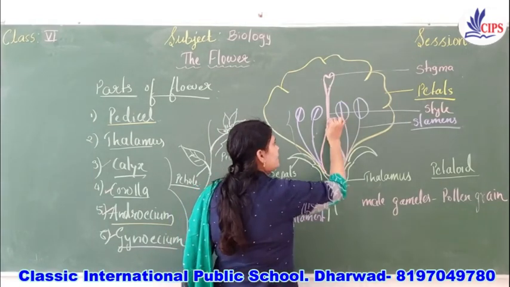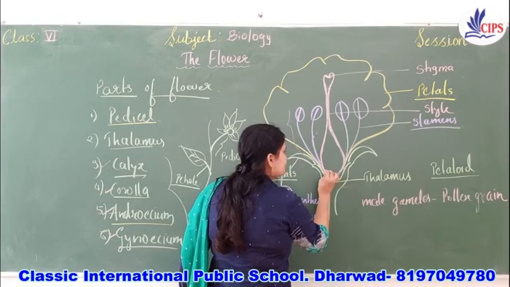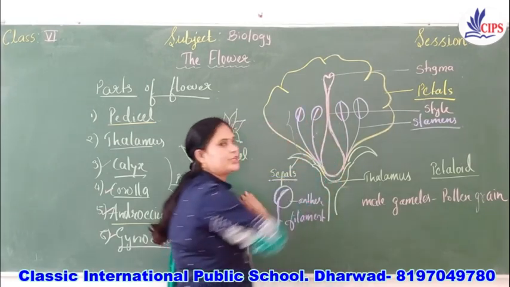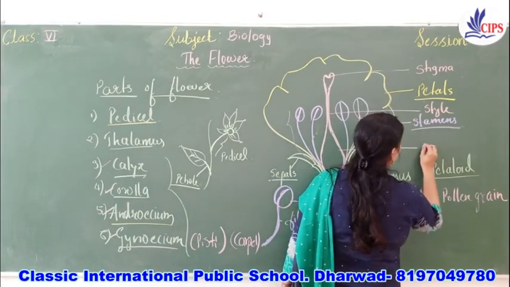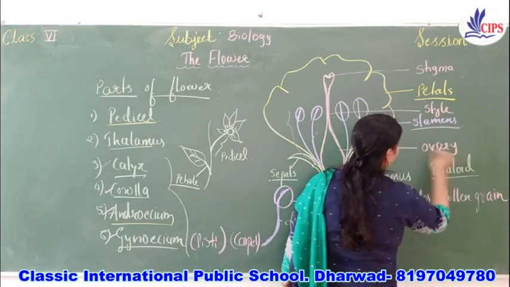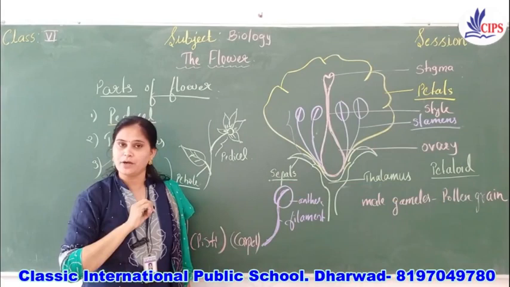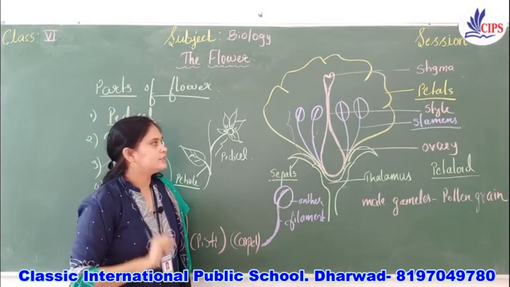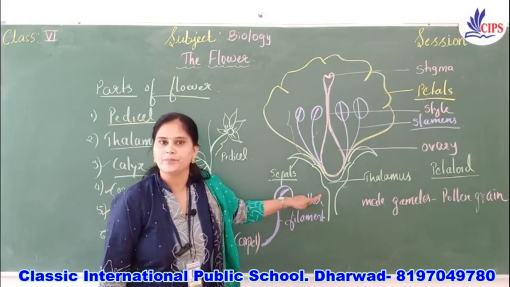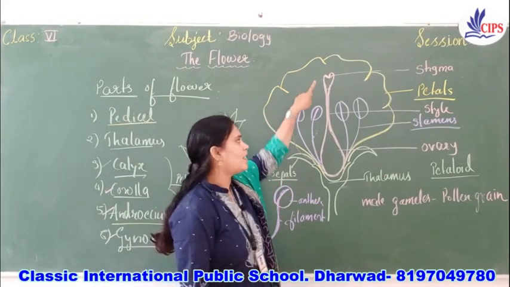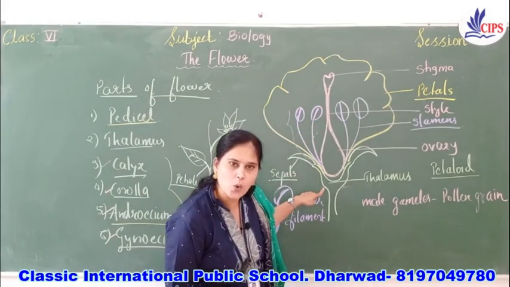And at the basal portion there is a swollen part, and this swollen part is called ovary. So in the gynoecium we have three parts: stigma, style, ovary.